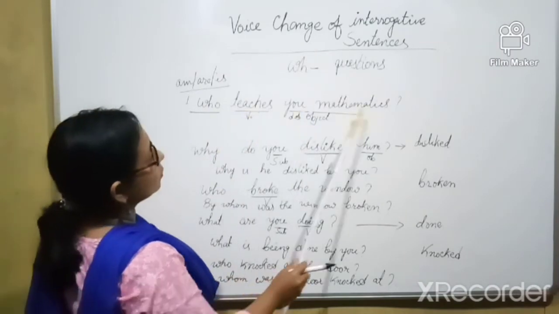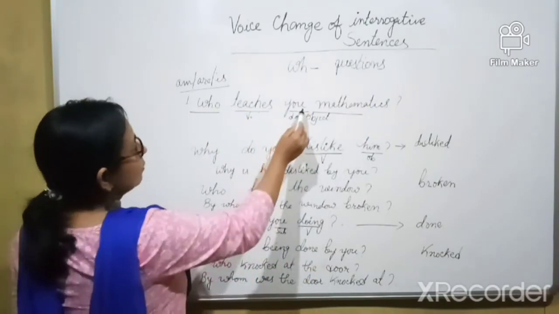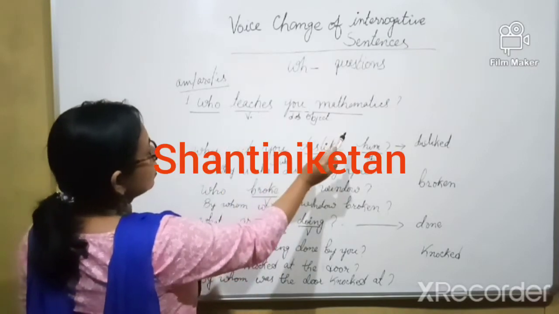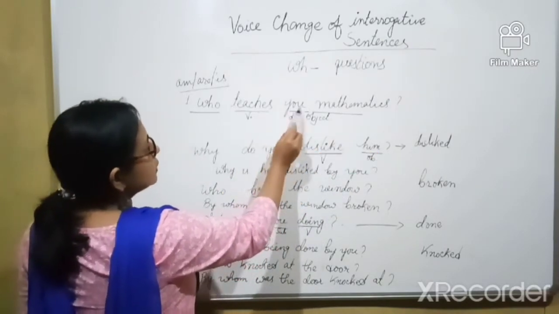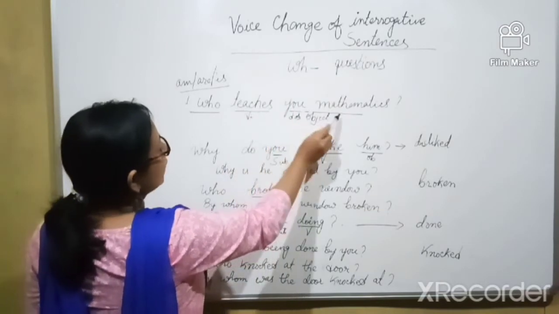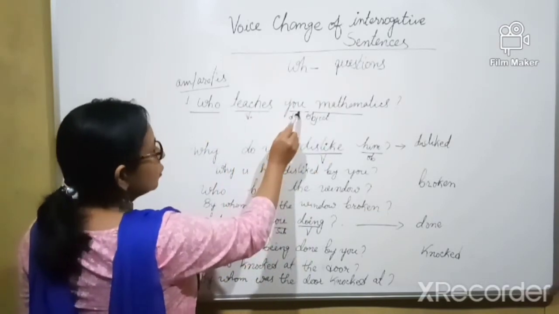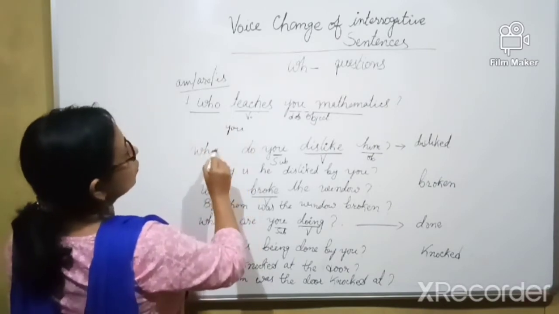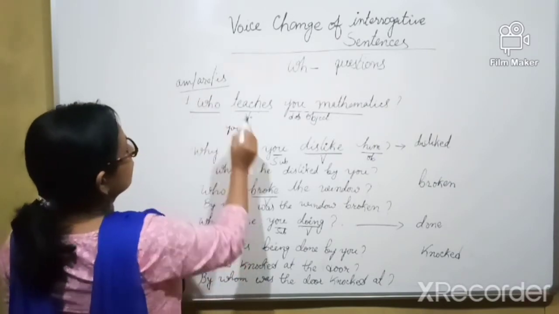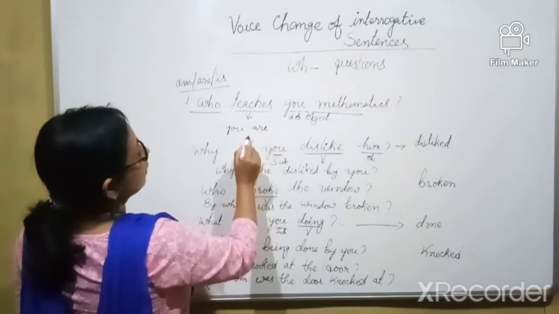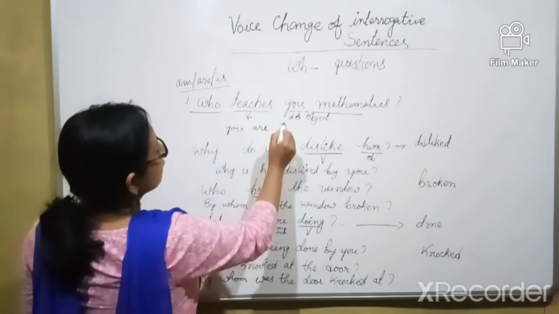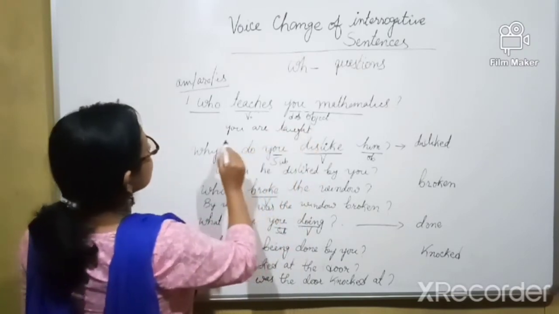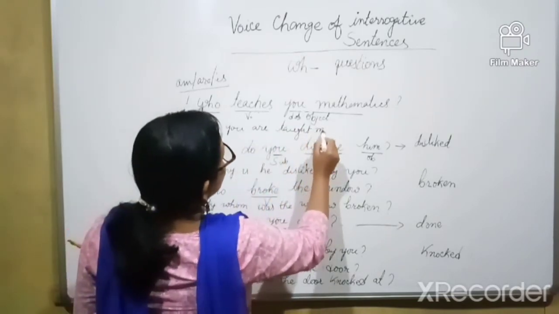Who teaches you mathematics? Now, while we are changing the voice, the object will come to the place of the subject and the subject will go to the place of the object. Who teaches you? If we take the subject, then you. With you, what will come? You are. Teach is the main verb, so it will turn into the third form: taught. You are taught mathematics.